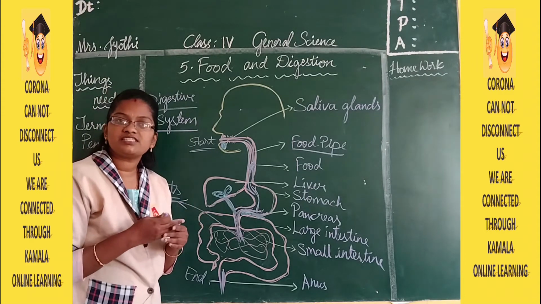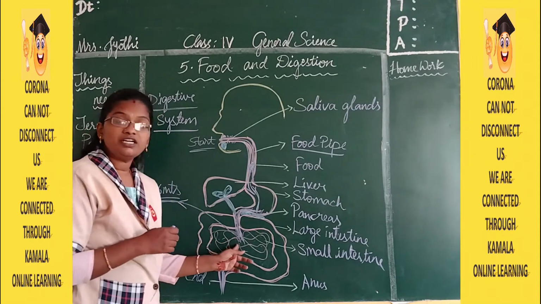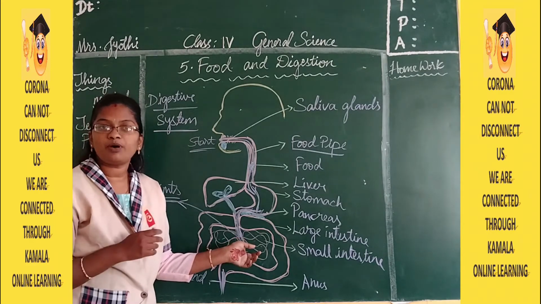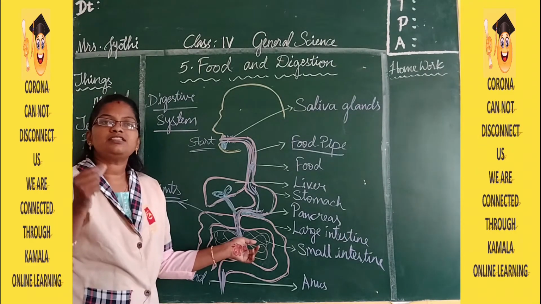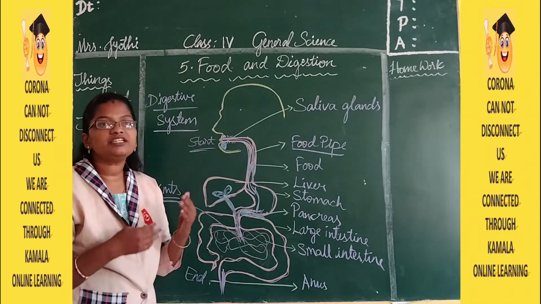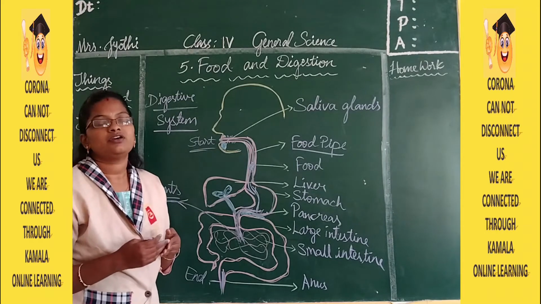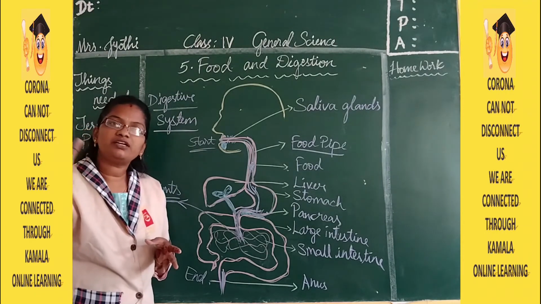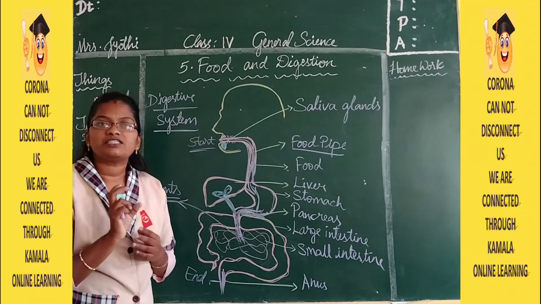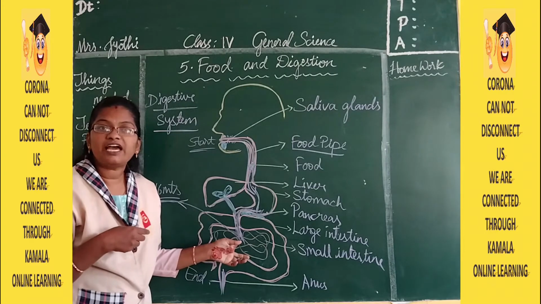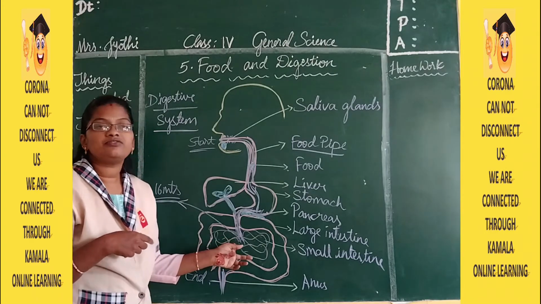The food gets digested completely, and now it will be in the form of liquid. Liquid in the sense of how honey will be. It is not a complete solid, and it is not a complete liquid. It is like curd. If you take curd in a bottle and shake it very fast, how will the curd be? Now in the same form, whatever food we have eaten will be in that way.